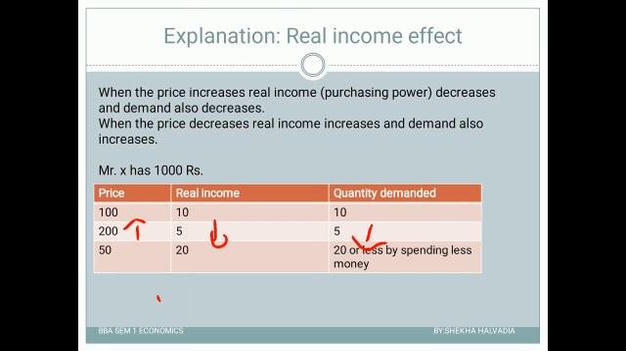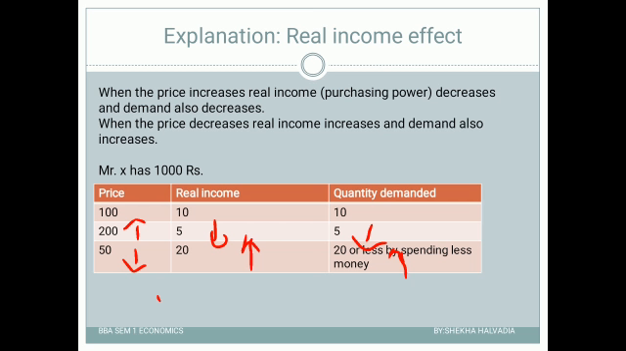So he will spend the extra money on something else. So guys, what you can identify here is, as the price decreases, the real income, that is the purchasing power, increases, and the demand will also increase, right? So that is the relationship between the price and demand due to the real income. Real income means purchasing power, right? So that is the second cause behind the price and demand relationship. That is called the real income effect.